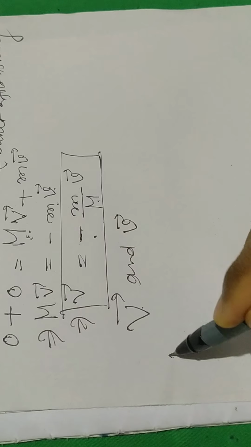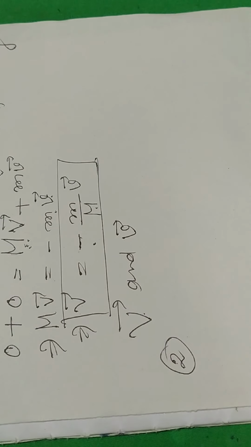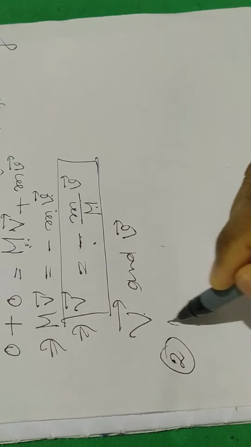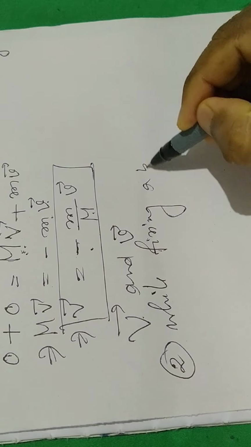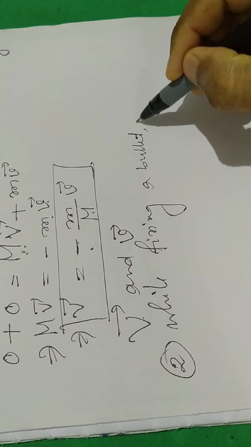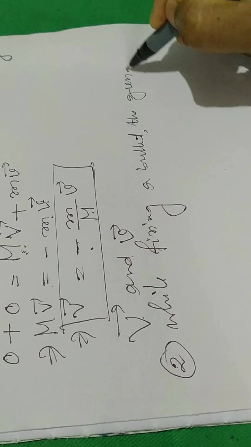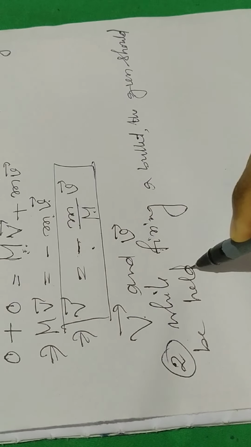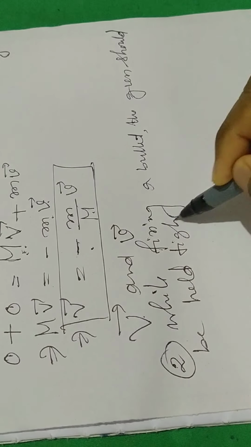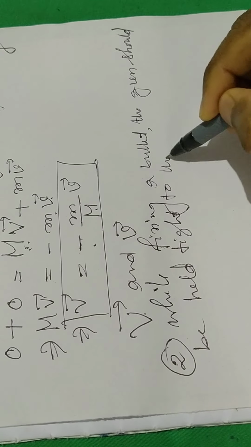So let us discuss another example. Example number 2: while firing a bullet, the gun should be held tight to the shoulder of the soldier.